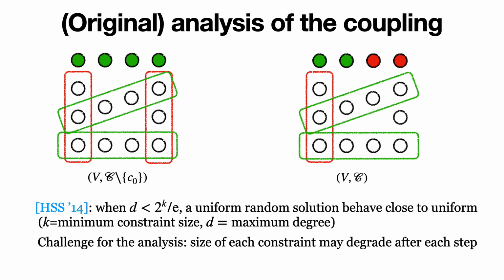Okay. Now we jump to the ideas of the analysis of this coupling procedure. So in the bounded degree case, a good thing is that when the minimum size of each constraint is large enough with respect to the maximum degree, we have good control over the marginal probabilities. One challenge for this is that, however, the size of each constraint may degrade after each step of the coupling, making this property difficult to apply.